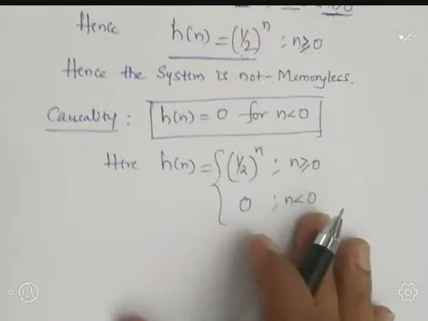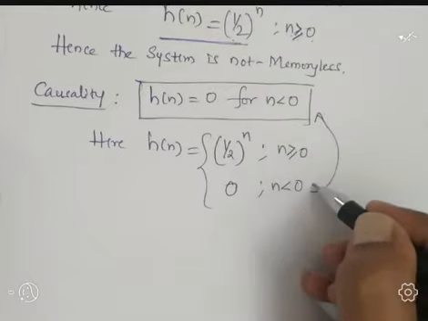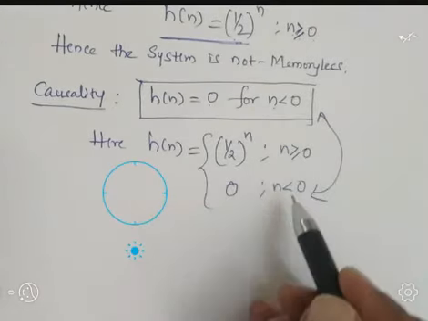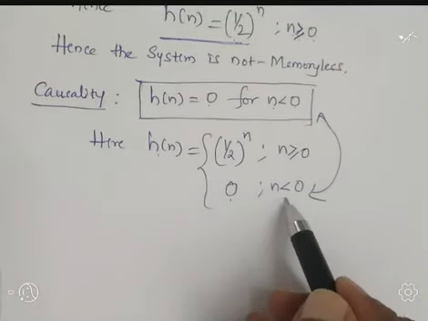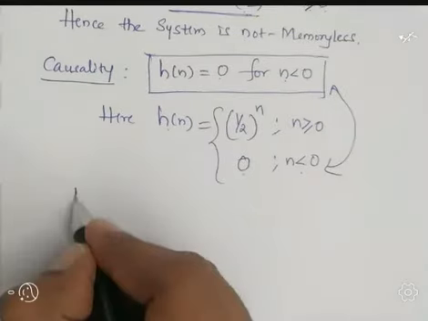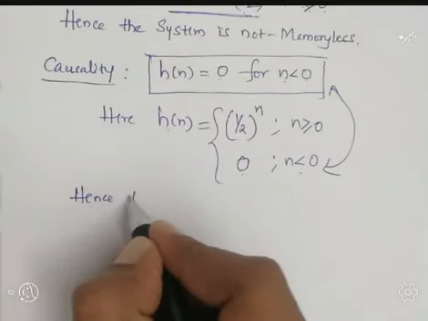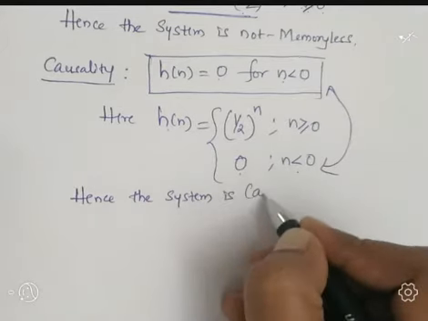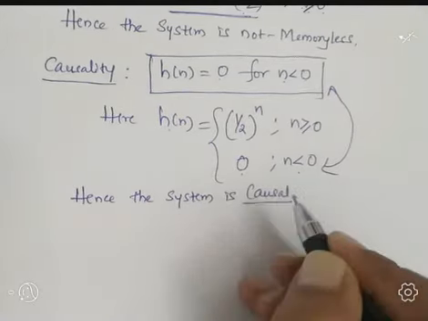So verify and compare these two things. h of n is equal to 0 for n less than 0. Here, of course, h of n equals 0 for n less than 0, so the condition is satisfied. Hence the system is causal.